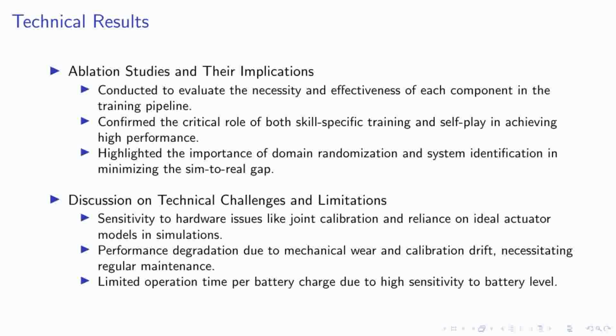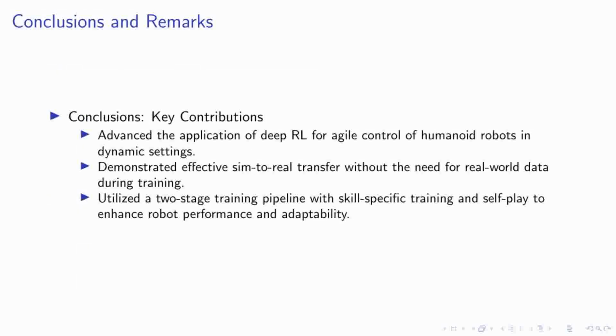As we conclude our presentation, let's highlight the key contributions of our research. We've made significant strides in applying deep reinforcement learning for the agile control of humanoid robots within dynamic multi-agent environments. Our approach has successfully demonstrated effective sim-to-real transfer capabilities, which is pivotal as it eliminates the dependency on real-world data during the training phase.